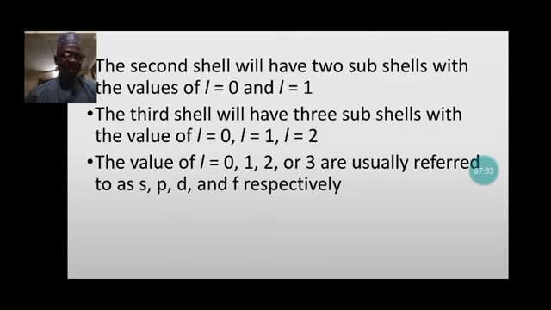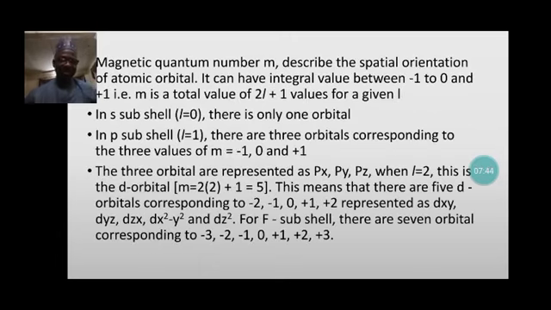The value of l equals 0 is equivalent to s. When l equals 1, it's equivalent to p. When l equals 2, it's equivalent to d. And when l equals 3, it is equivalent to f. This is what gave rise to our s, p, d, and f orbitals. The magnetic quantum number describes the spatial orientation of atomic orbitals. It can have integral values of -1, 0, and +1.